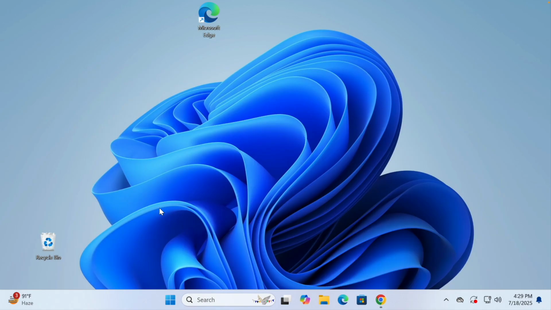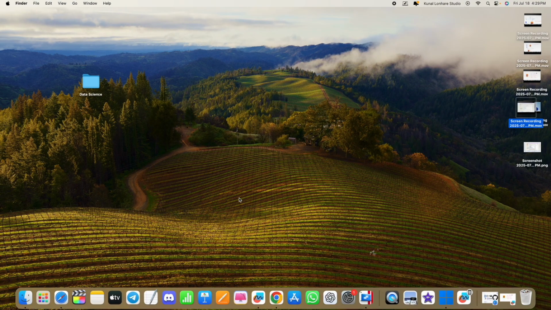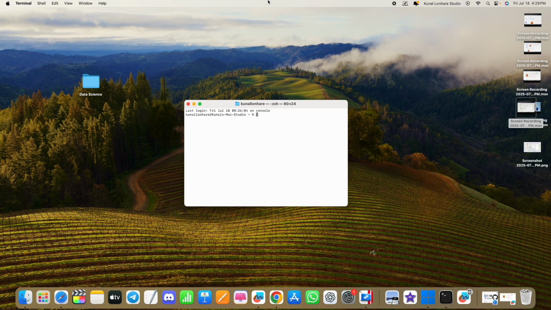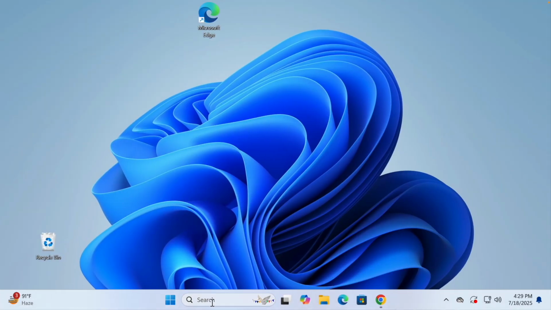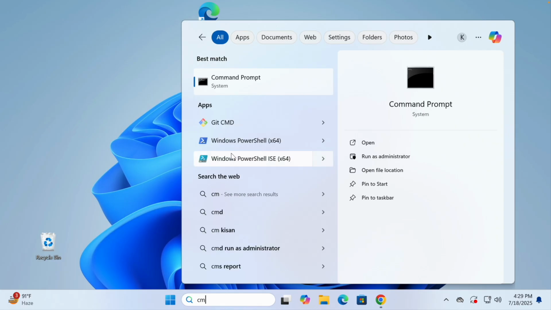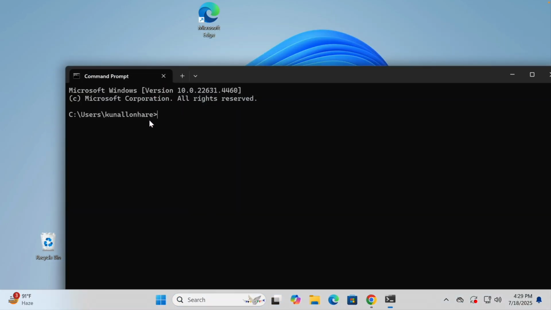After this, if you're on the Mac, you can just search for terminal after the installation. If you are on Windows, you can search for cmd, that is the command prompt, and type git --version and press enter.